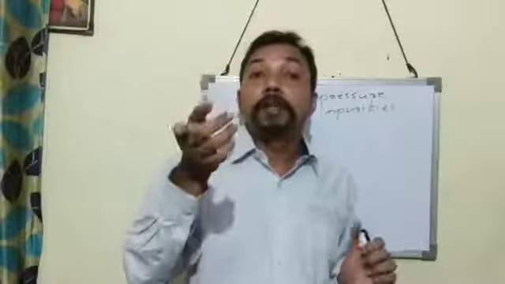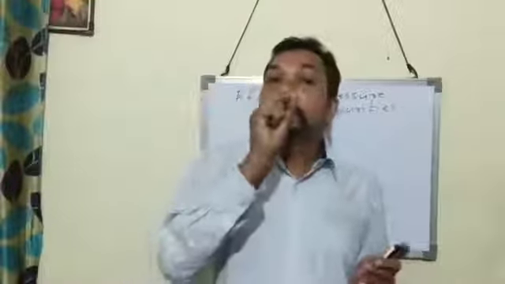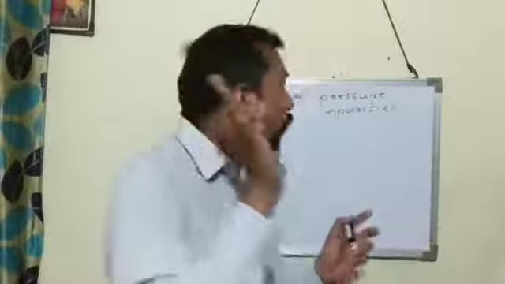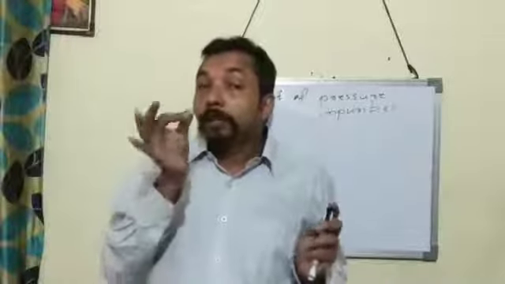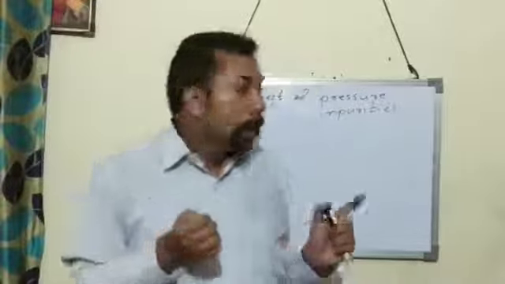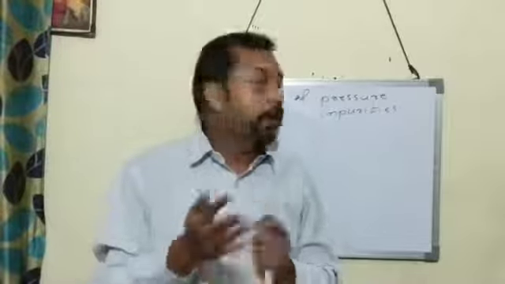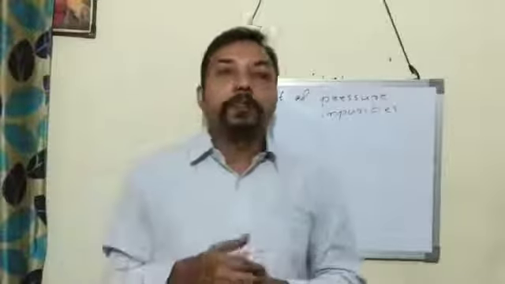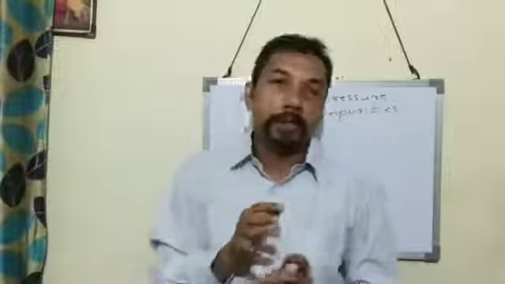It will melt at a temperature less than 0 degrees Celsius, meaning the melting point will be negative in that case. So this is the effect of pressure on melting point of ice. Melting point of ice decreases with increasing pressure. But for other substances which expand on heating and contract on cooling, the melting point increases with increasing pressure. But in the case of ice, its melting point decreases with increasing pressure.